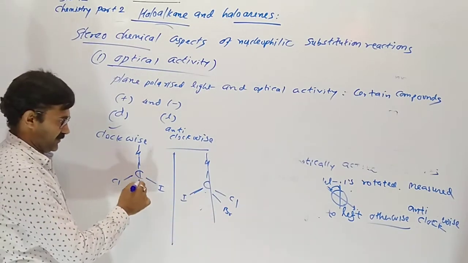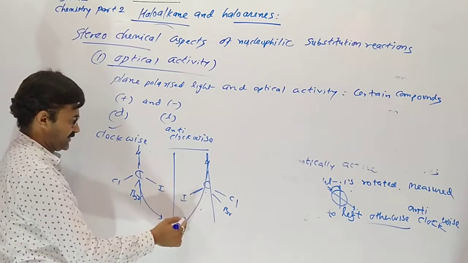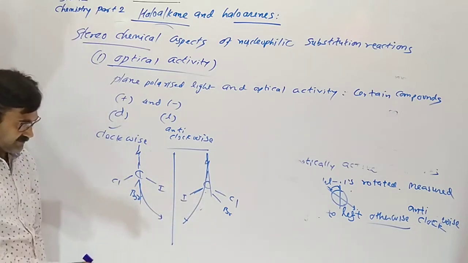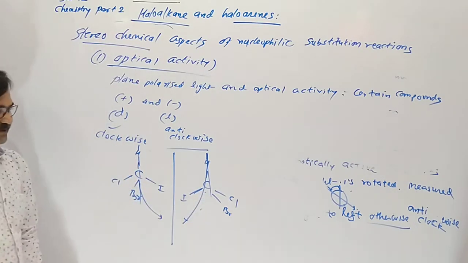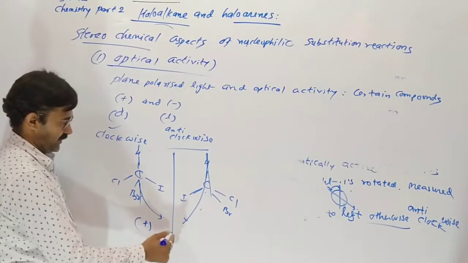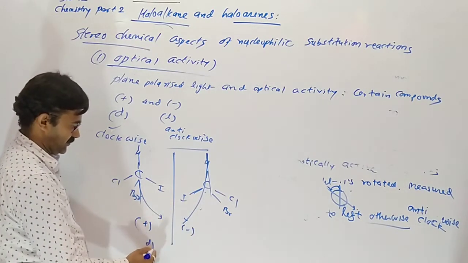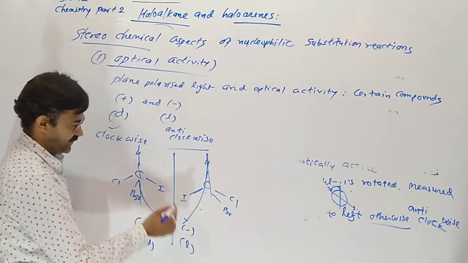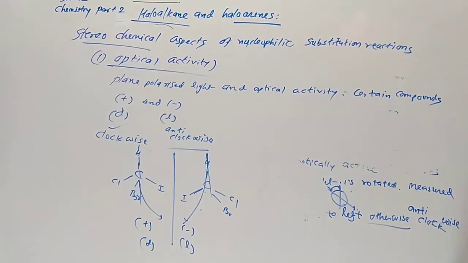But which one is dextro and which one is levo, we can't decide from the diagram. Only the polarimeter decides whether our isomer is dextro or levo.